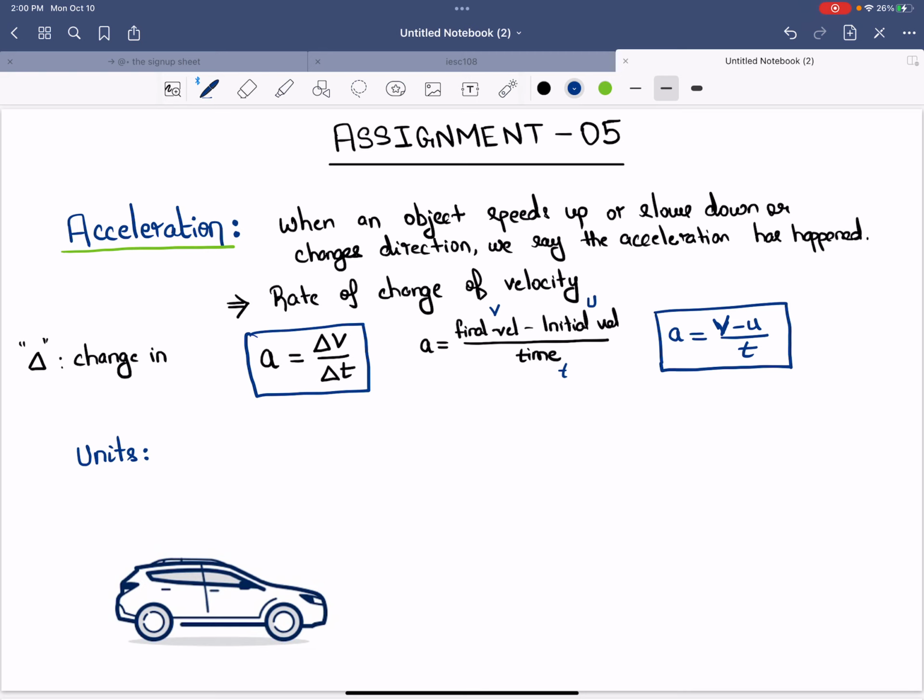I have the final velocity and I subtract the initial one out of it to see how much it has changed. And that's what delta V means, or V minus U means, and T for time, whatever time it took for the change. So acceleration is just the rate at which the velocity changes, and the way to find that mathematically is this way. And we will do an example and this will make more sense.